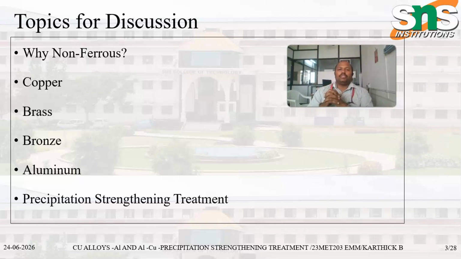In this manner, non-ferrous comes into the picture, even though ferrous has the higher application share. For example, in day-to-day life we are all using the stainless steel water bottle, which can be 1 liter or 2 liter.